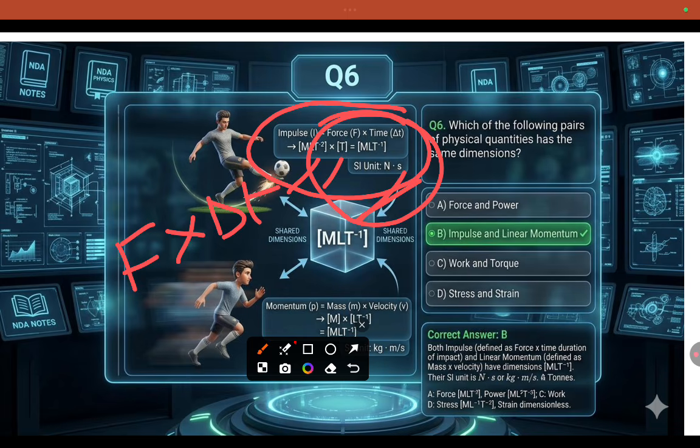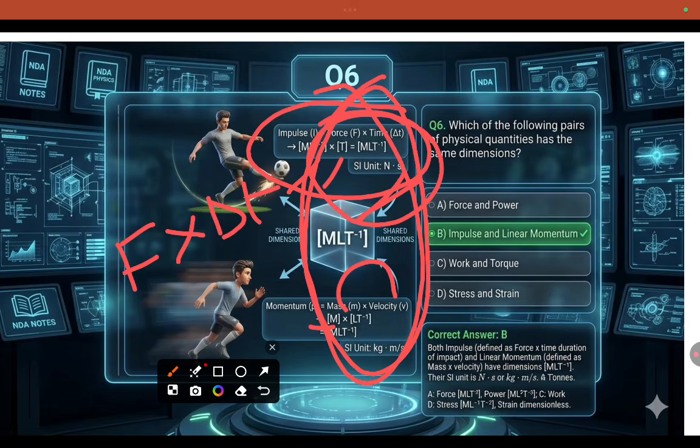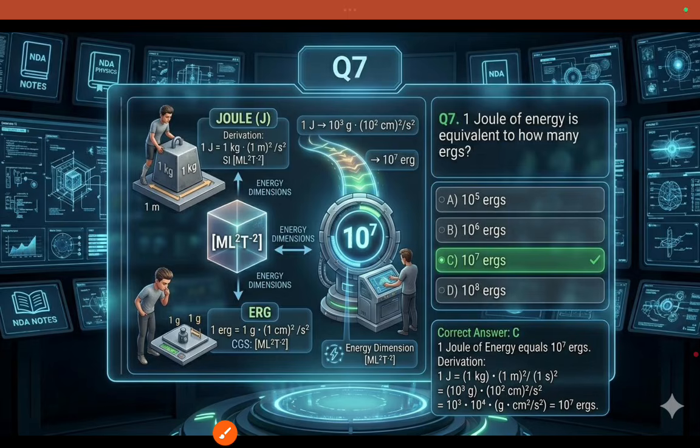Coming to linear momentum, mass and velocity, that is M L T minus 1, which is kg meter per second. So these two have the same dimensions. Not only that, work and torque. So impulse and momentum, work and torque, both are pairs having the same dimensions. Joule, it is equal to how many ergs?